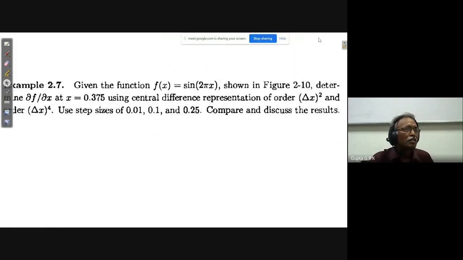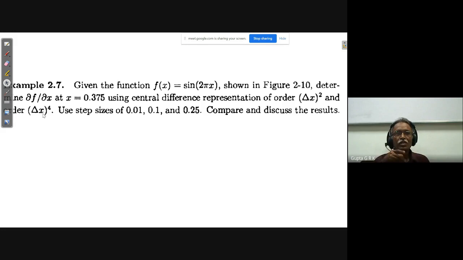Similar problems are there in the exercise. That's why we are going through this, and similar problems you will get also. Given the function f of x is equal to sine 2 pi x, determine dou f by dou x at x equal to 0.375 using central difference representation of order delta x whole square and order delta x whole power 4. So you have to have the expressions for dou f by dou x with central difference representation of order delta x squared and delta x to the power 4.